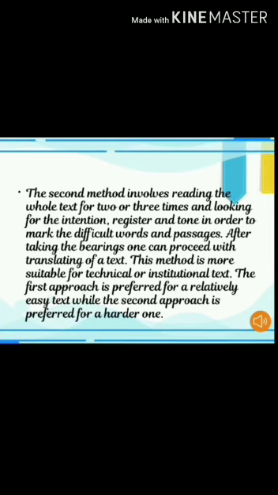So it is very much like the first level, but this second level is meant for technical and institutional text, because it needs very detailed manner of translation, and one has to think a lot to make the reader convenient with the intention of the writer while writing the source text. So what he had in his mind when he started to write, and what is the way he wants to convey the message. All these things have to be kept in mind when the translator translates the text from source to target.